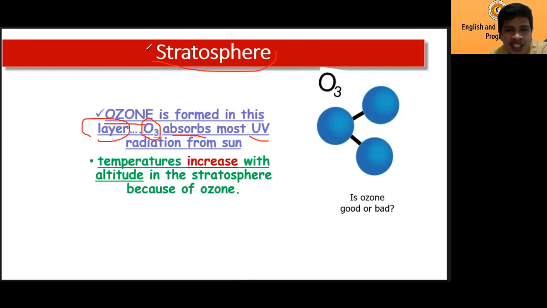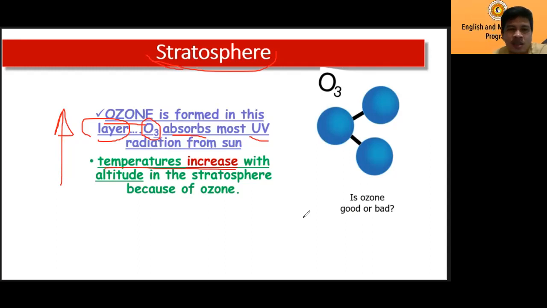Next. Right, so in this layer, as you go higher, the temperature increases. Do you remember the first layer? The temperature becomes colder. It gets colder as you go higher, right?